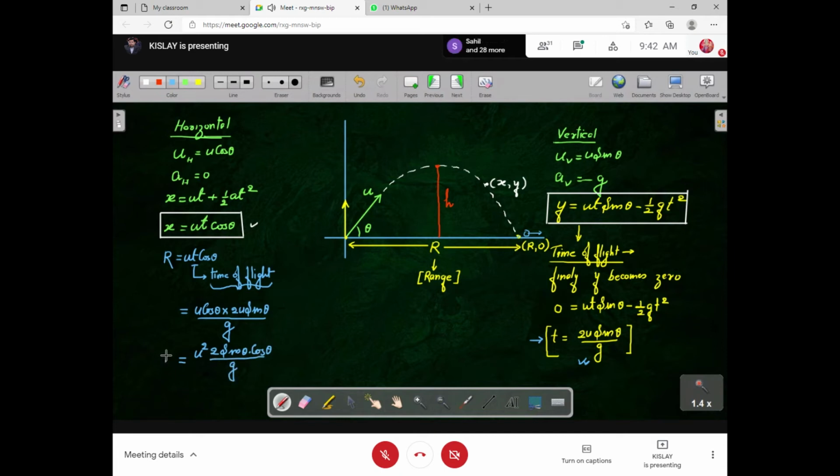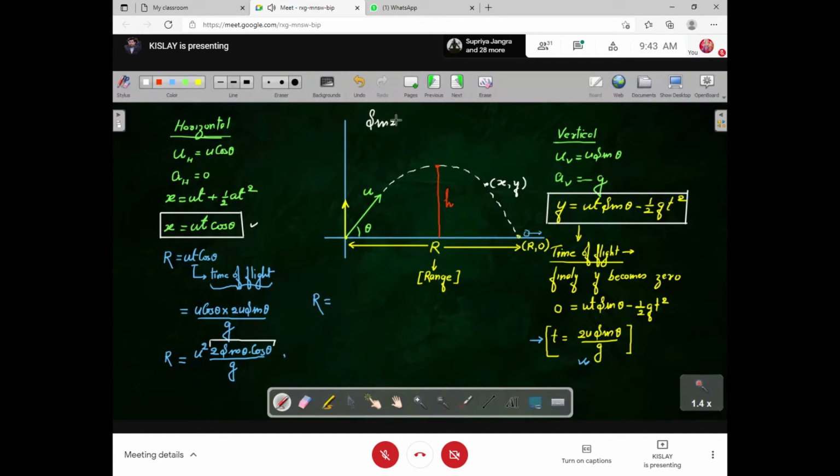This is R. And we can rewrite this using a formula. I'm just writing here the formula.